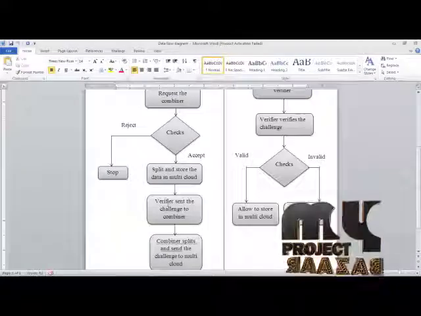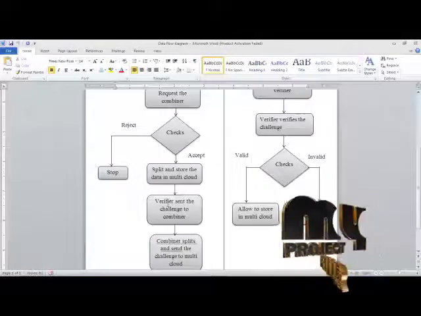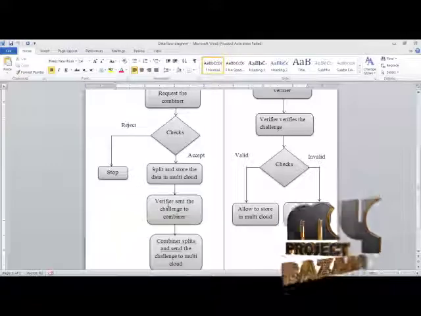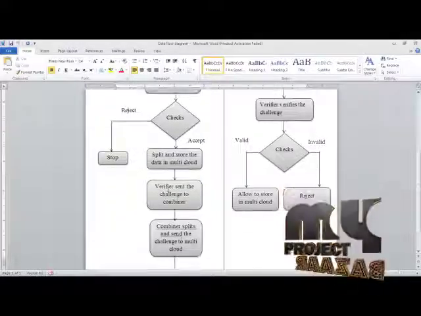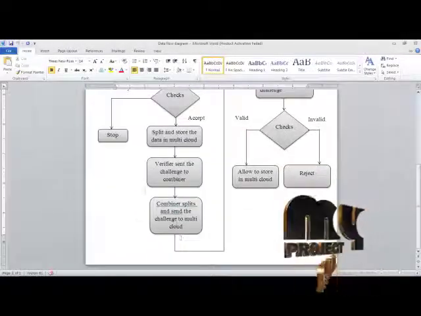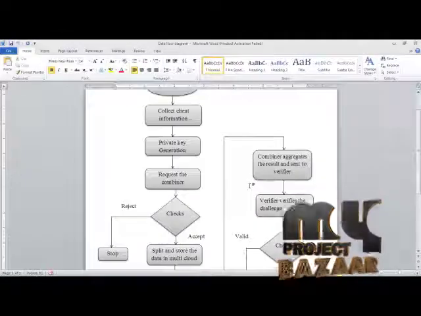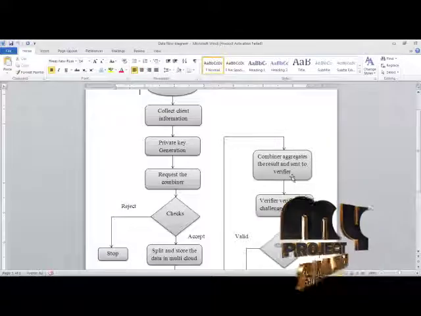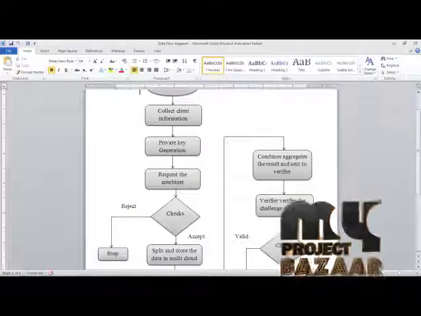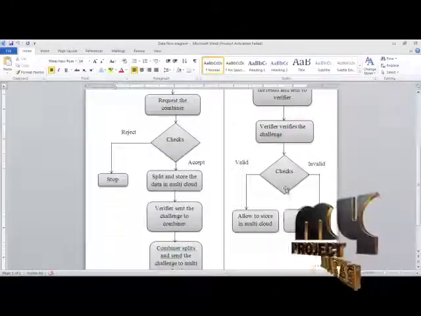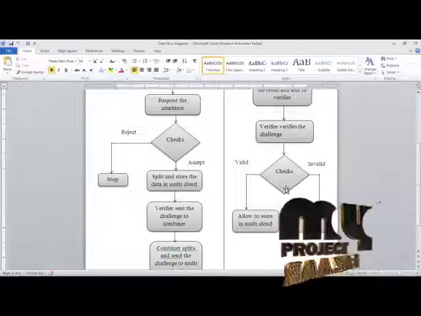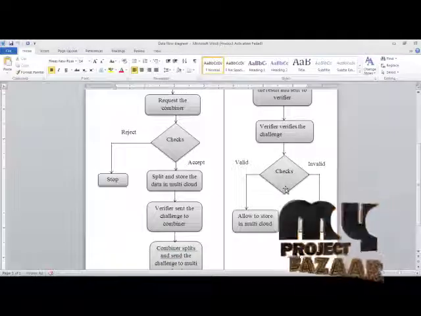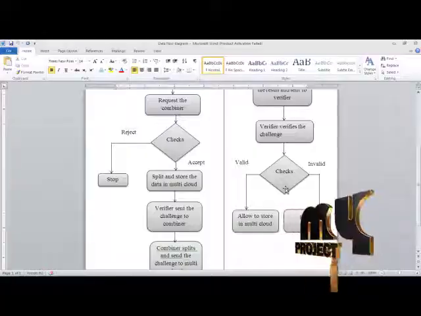Then the verifier sends the challenges to the compiler based on the type of the data stored in the multi-cloud. The compiler splits and sends the challenges to the multi-cloud. In the multi-cloud, the compiler aggregates the calculated result and sends it to the verifier. The verifier verifies the challenge. If it is valid, it is allowed to be stored in the multi-cloud. Otherwise, it rejects the data to be stored in the multi-cloud.